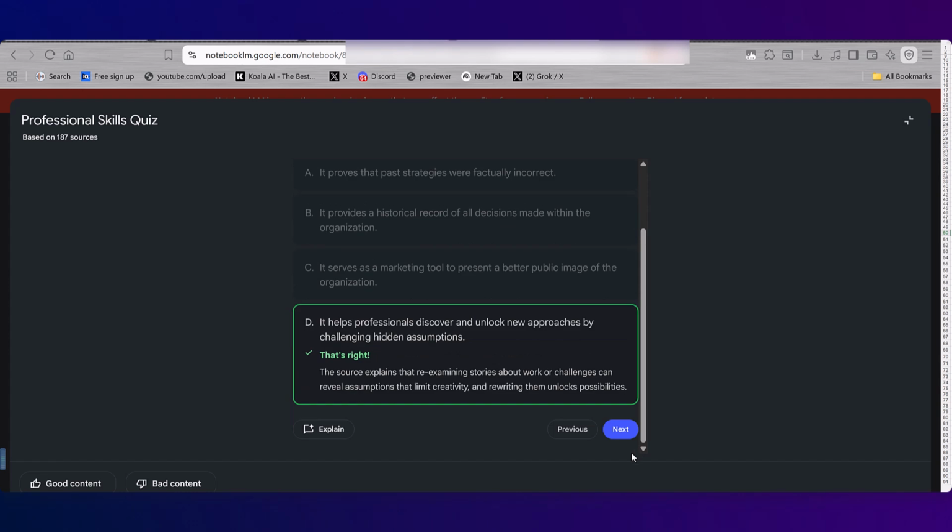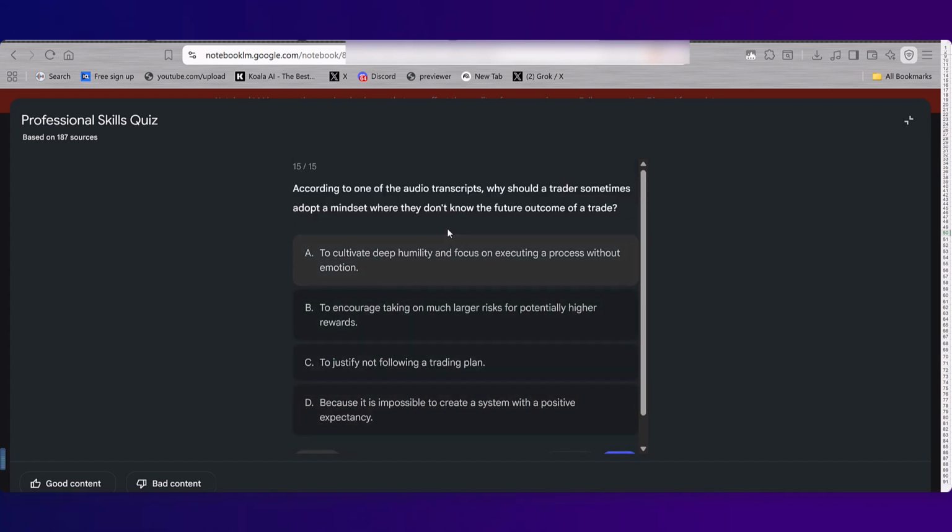According to one of the audio transcripts from our coaching, why should a trader sometimes adopt a mindset where they don't know the future outcome of a trade? Yeah, to cultivate deep humility and focus on executing a process. This is when you're doing replays of trades and you don't know which one you're looking at, and you're blocking the future pathway so that you are genuinely in the moment doing bar by bar trading. That's the one we want right there. So I'll take that. Now let's see what we got.